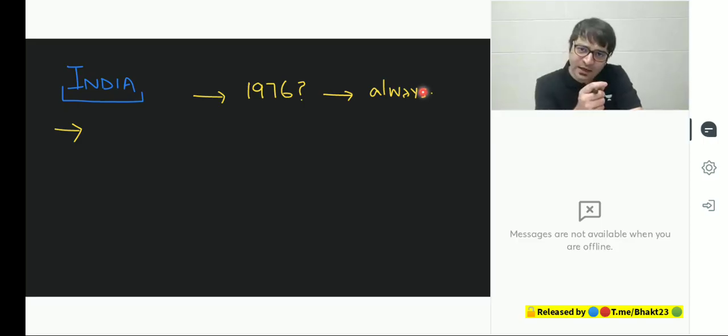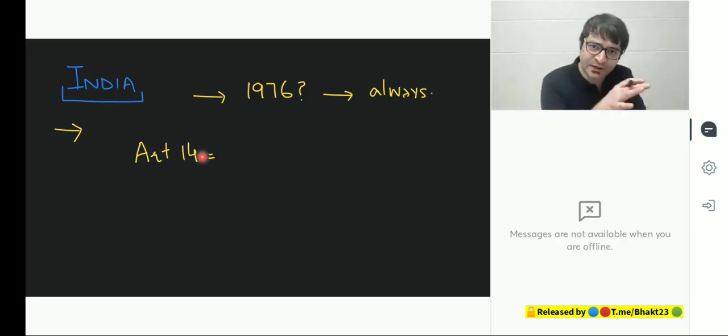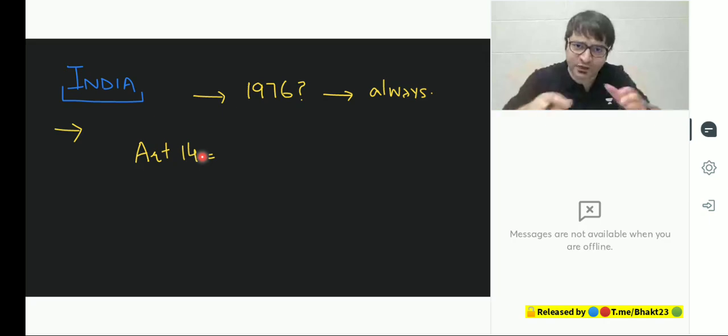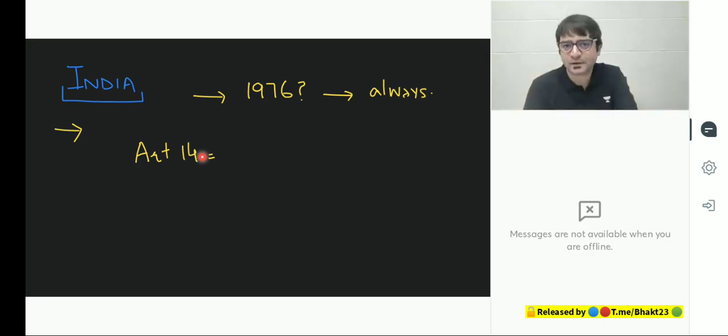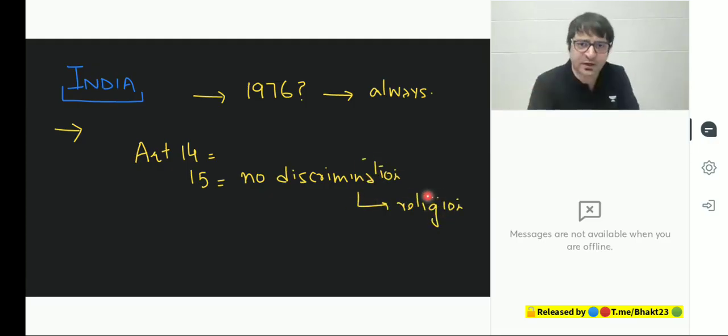How can we say secularism in India was implicit till 1976? Look at the provisions in our constitution. Article 14, which talks about right to equality. That means everybody will be treated equally in India. Does it say that religious minorities will be treated differently and majority will be treated differently? No. That means Article 14 lays down secular identity of India. Article 15, which clearly says that there can be no discrimination on the ground of religion, which means we are secular.